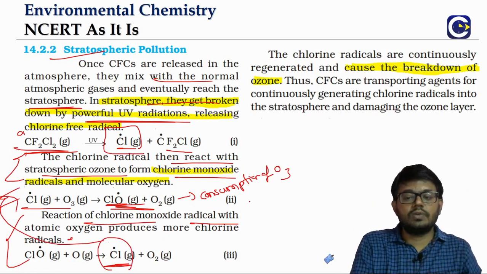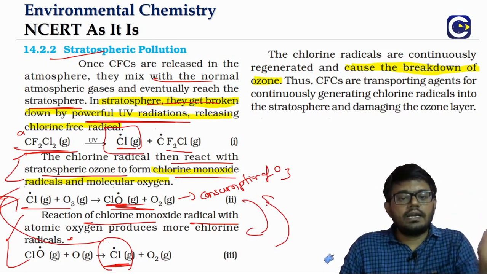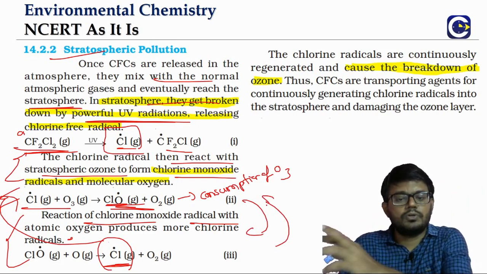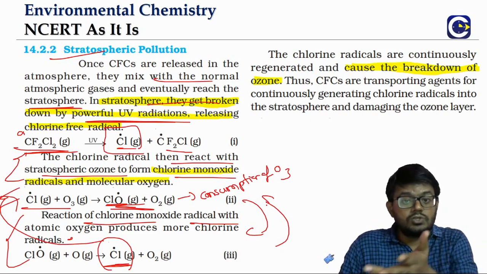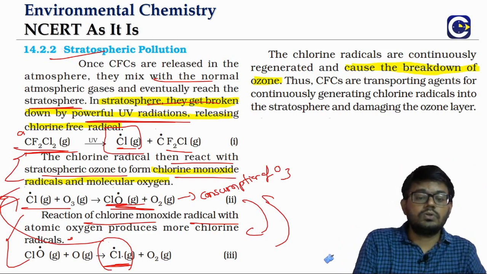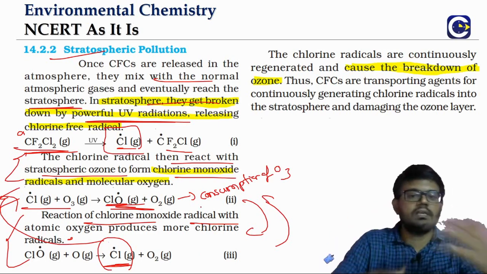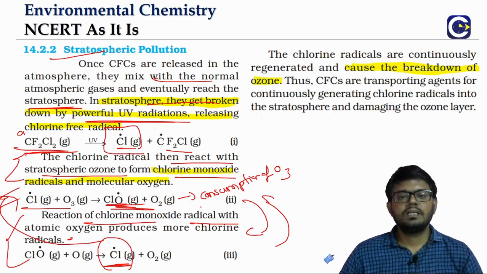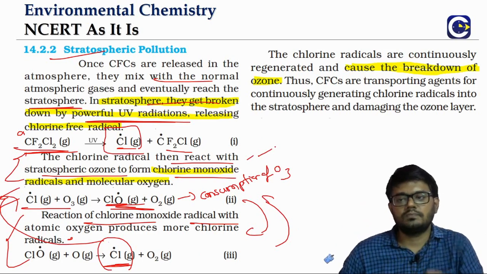So you can see here these two, the second and third reactions. From the second reaction, the chlorine radical reacts with ozone to produce chlorine monoxide radical. So ozone is consumed, but chlorine radicals are also lost. How do you get the chlorine radicals back? The chlorine monoxide radical will react with free oxygen to give us back the chlorine radical. The chlorine radical again starts reaction 2. So reactions 2 and 3 will keep happening. This is a chain reaction, and it results in the consumption of the ozone.